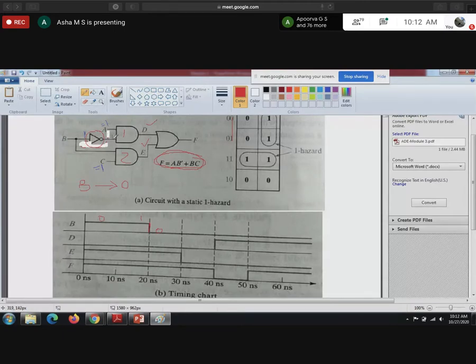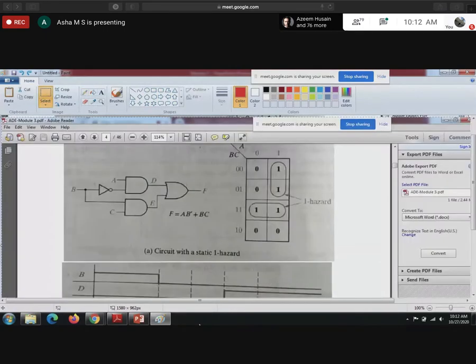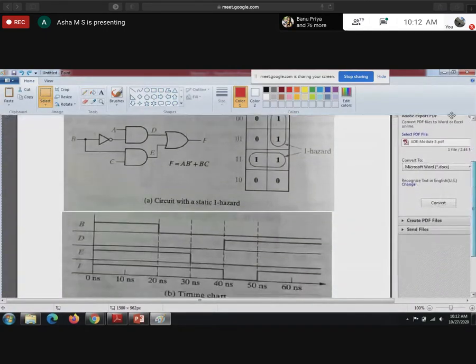Now you see, this is 0, 1 to 0. B is 0 means this is 1. Guys, okay, 1 second, I will repaste it. See, initially A equal to 1, C equal to 1, B is initially 1. For the first 20 nanoseconds, B is 1, now B is 0. Now B changes from 1 to 0.